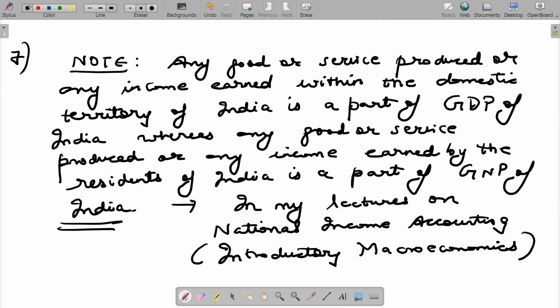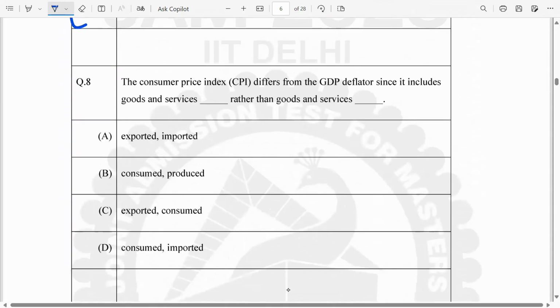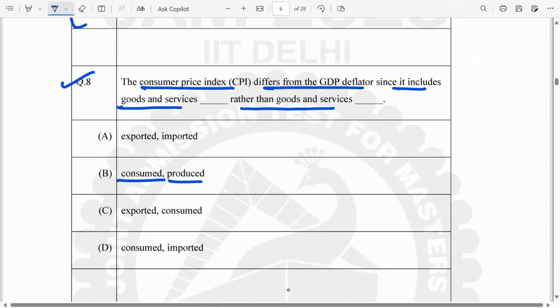Coming back to the question paper, we are done with question number 7, scrolling down to question number 8. Consumer price index differs from GDP deflator since it includes goods and services consumed rather than goods and services produced. So my answer is again option B. I don't need to use the whiteboard for this. We all know consumer price index versus GDP deflator.